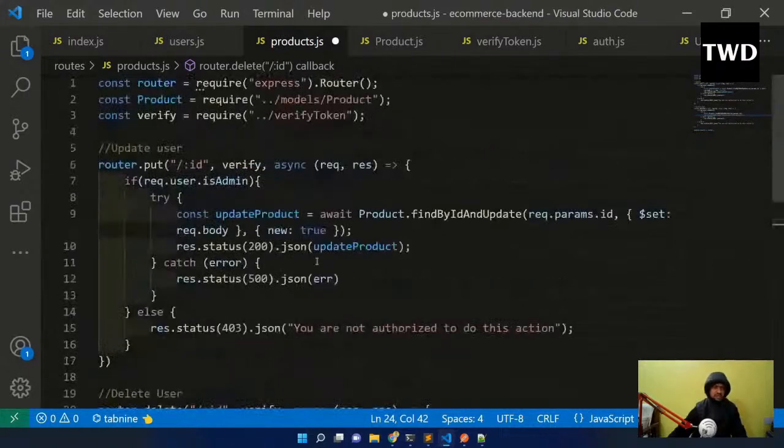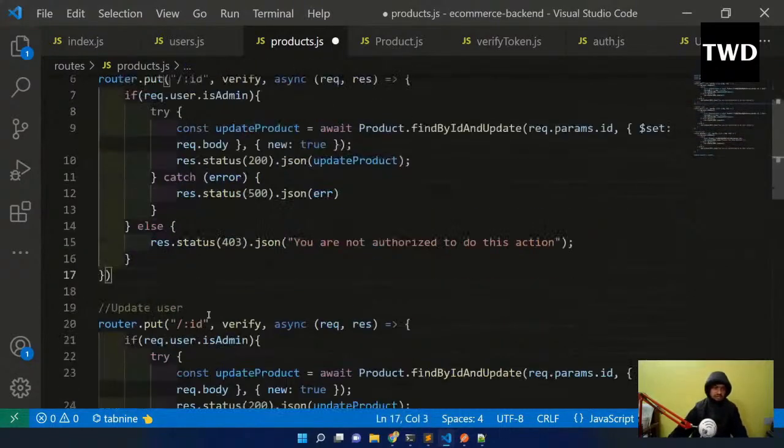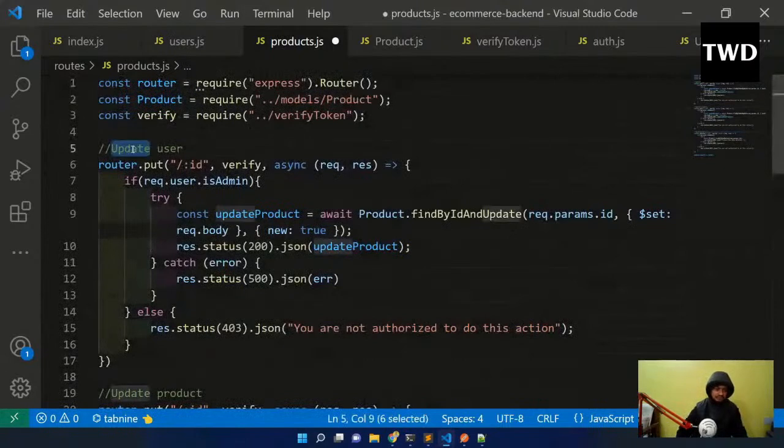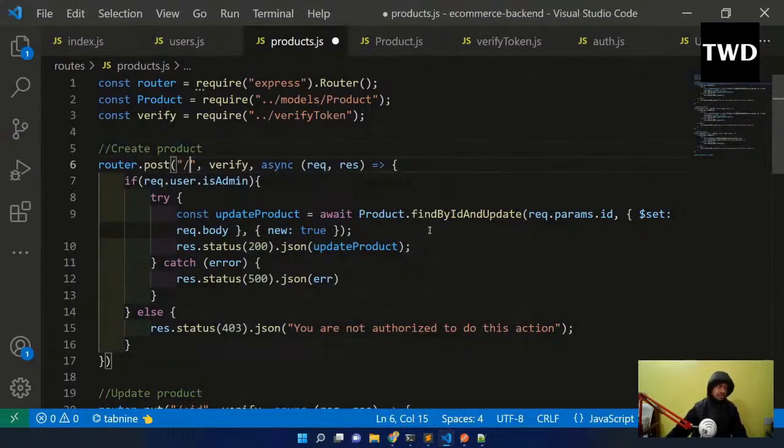And just one more thing: there should be a route to create also. So let me do that too. So not update user, but update product, delete product, and create product. Okay, router.post will be there, with a slash, and verify, because only the admin should be able to create a new product. So that will be there.